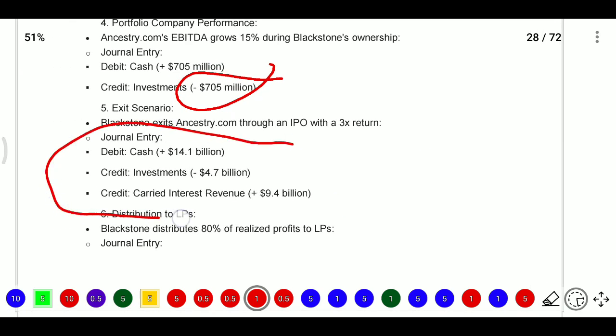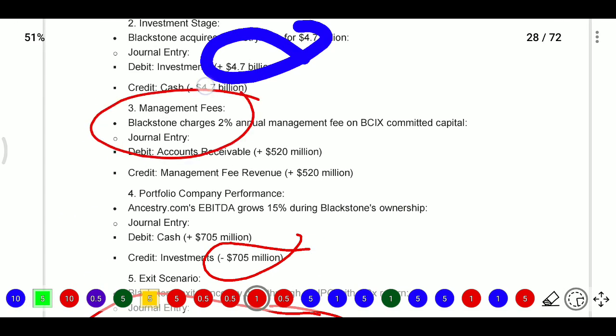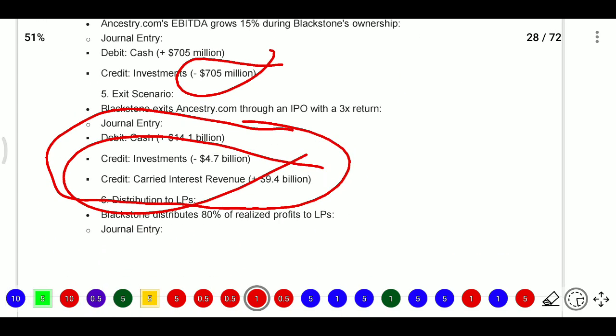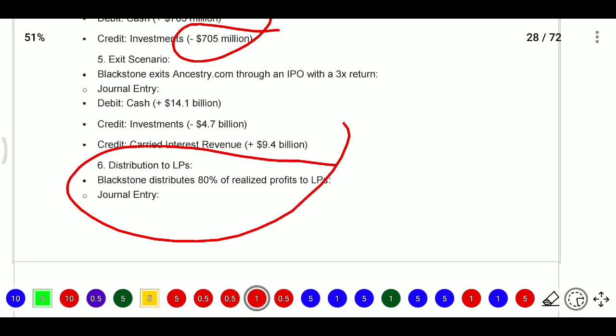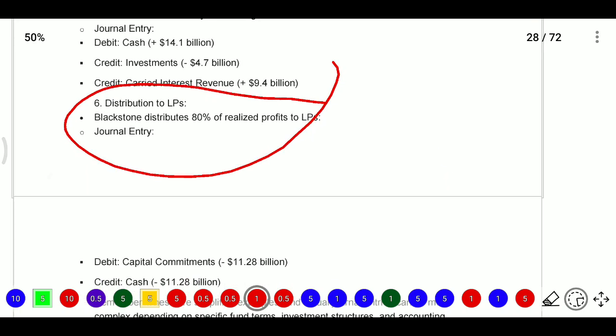So here we need to see the full amount of carried interest we will get, because we have performed more. Above the hurdle rate we will get the preferred return, that is carried interest. So here we have charged management fee, now we are charging carried interest revenue. After that we need to distribute this to the LPs, the limited partners. Now Blackstone distributes 80% of realized profits to limited partners.